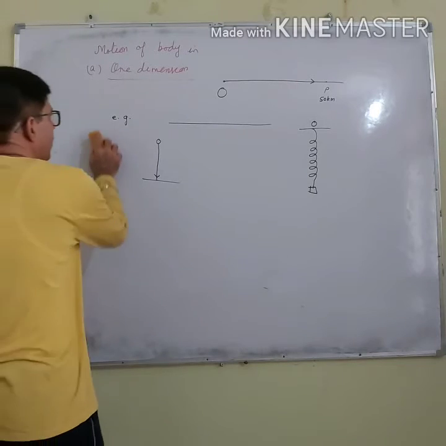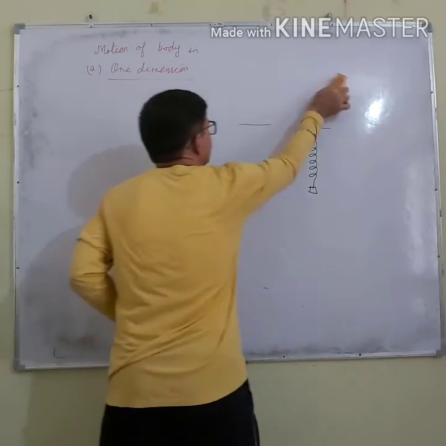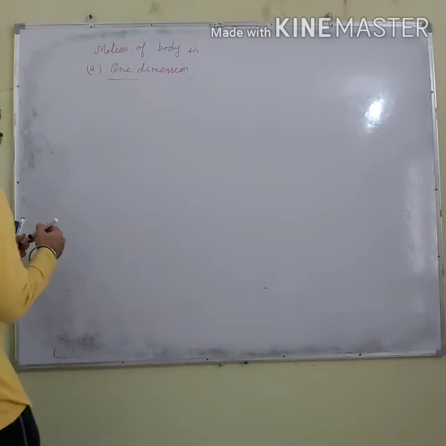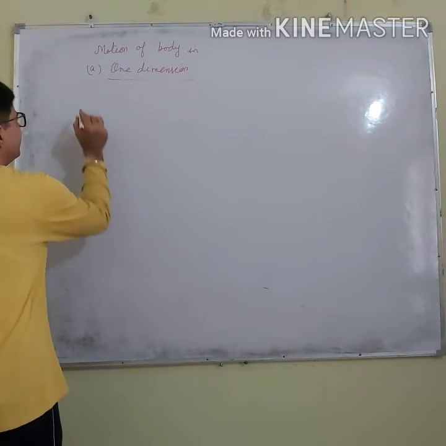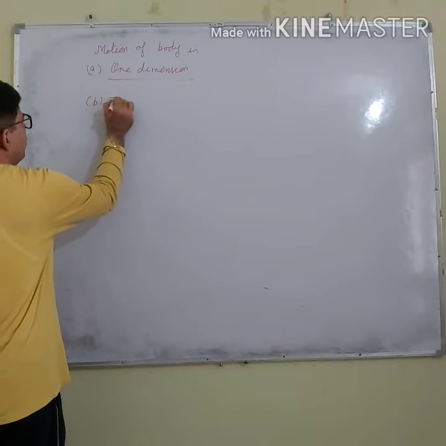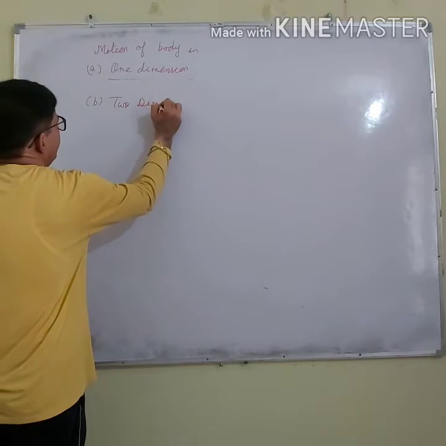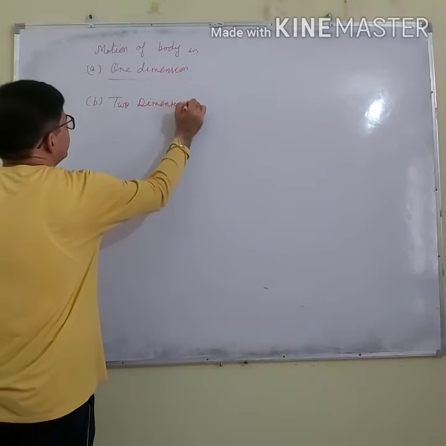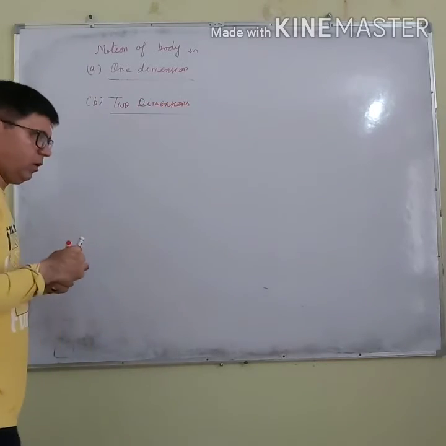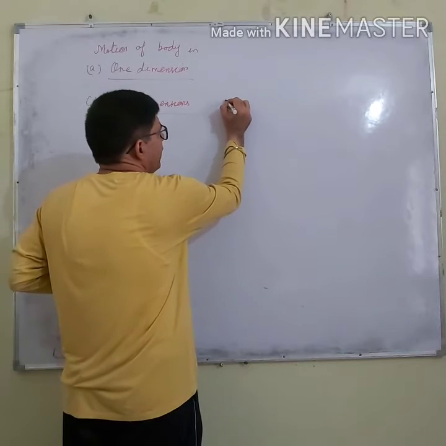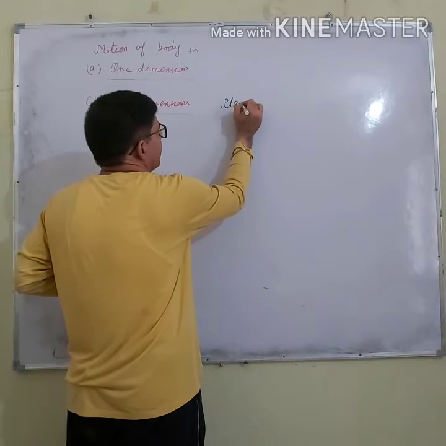Second is the two-dimensional motion, motion in two dimensions. It represents the motion of a body in a plane.